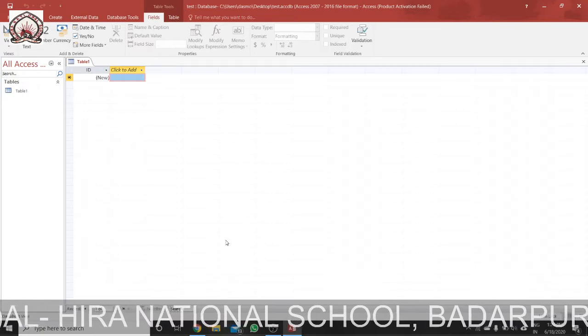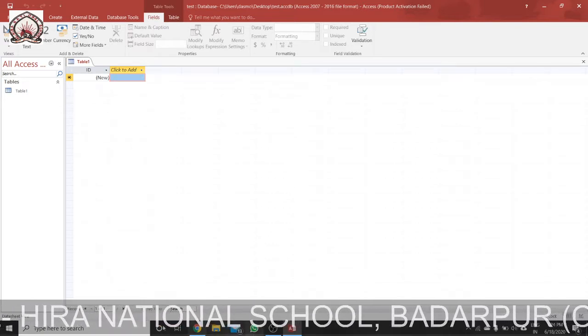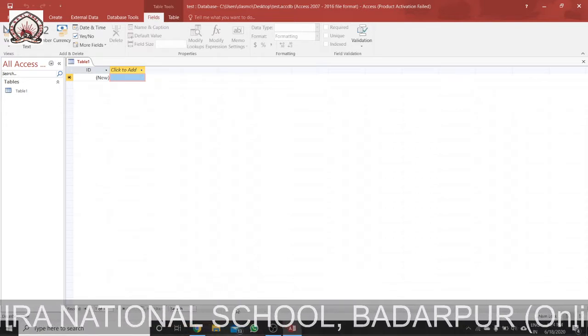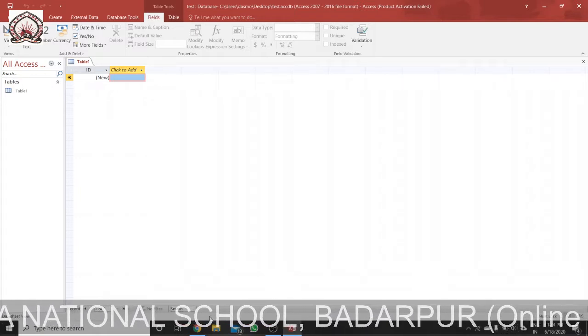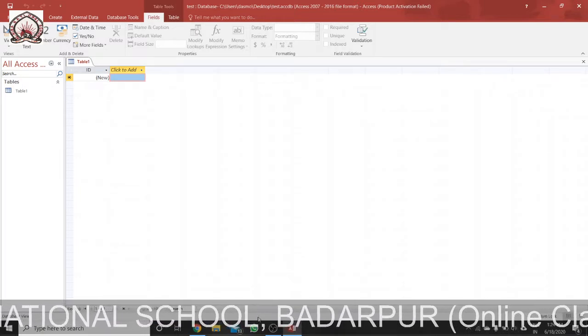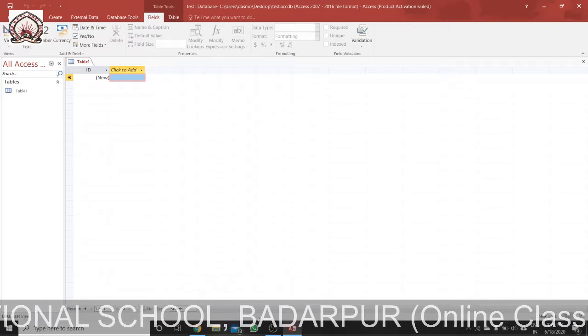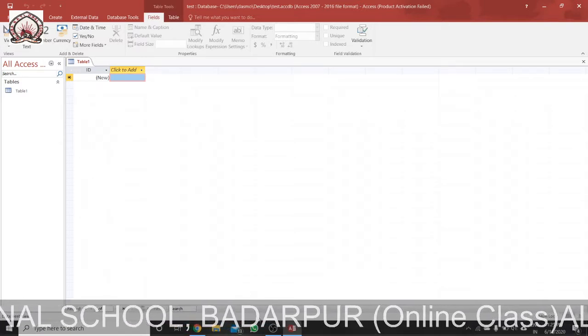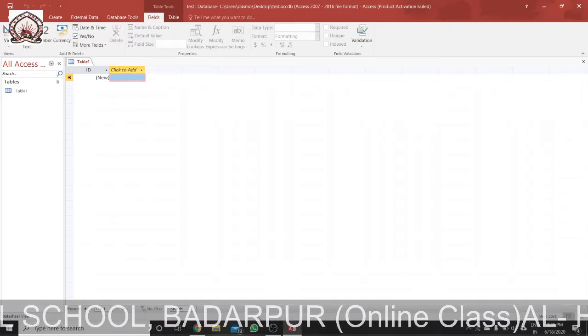Then we have the status bar. The status bar is present at the bottom of the window. This is the status bar, I am showing the mouse cursor, and it displays information on the current database.